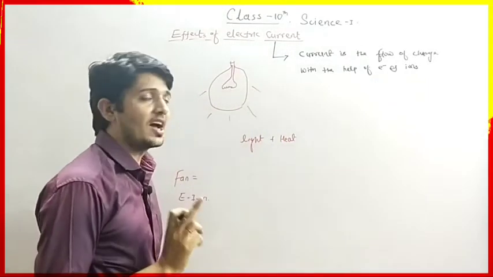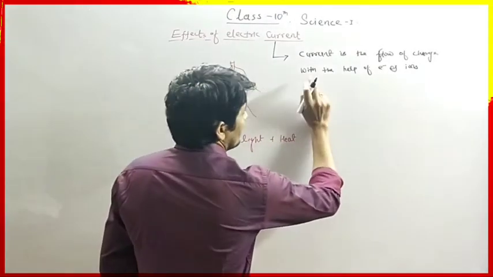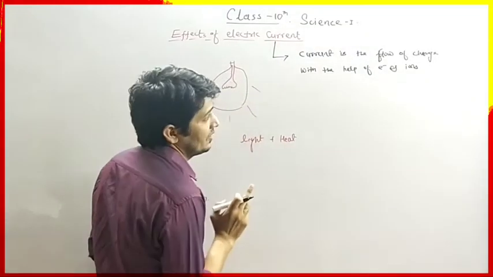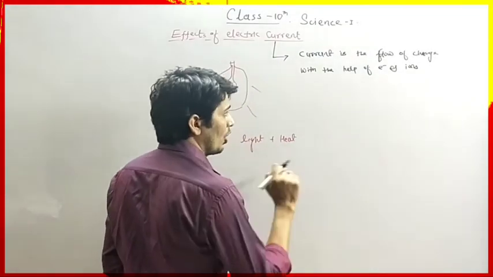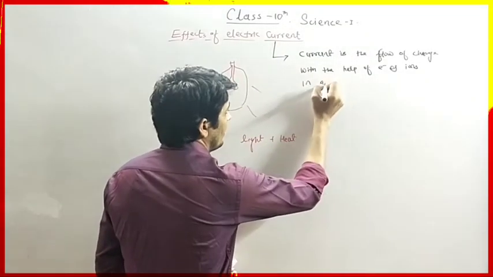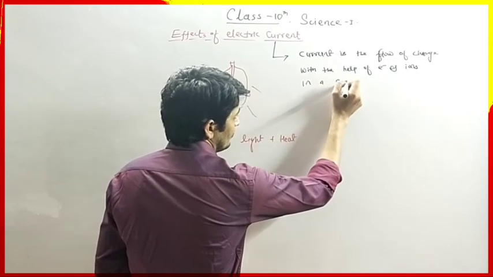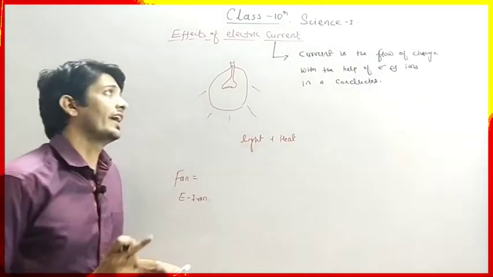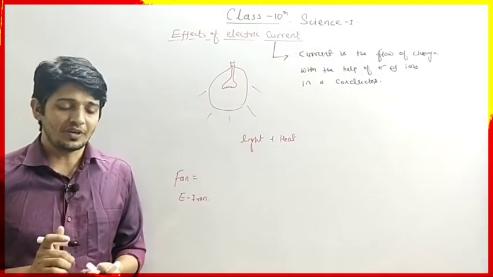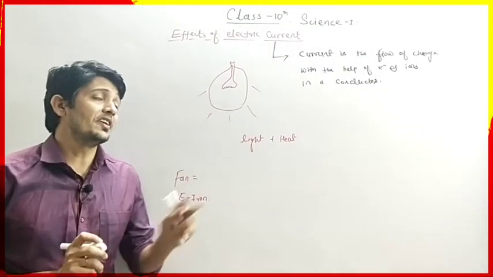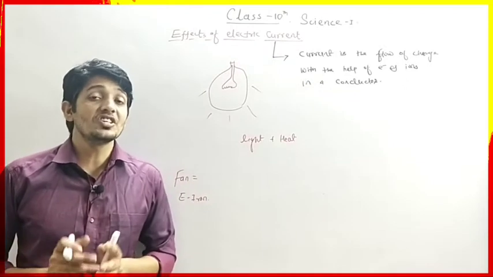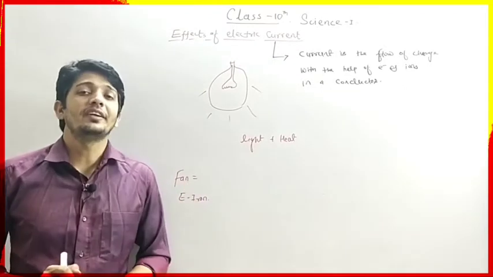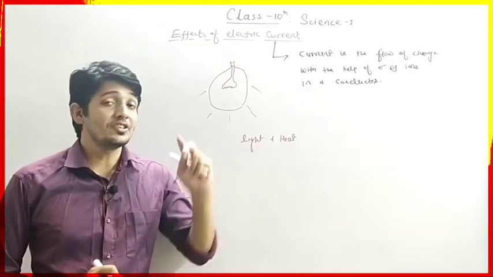They are negatively charged ions. Current is the flow of charge with the help of electrons or ions in a conductor, and it is called electric current. So write down this definition first, then we will move further to understand various effects of electric current.